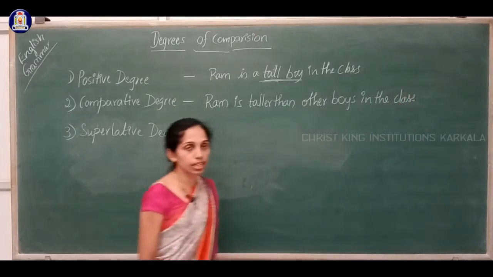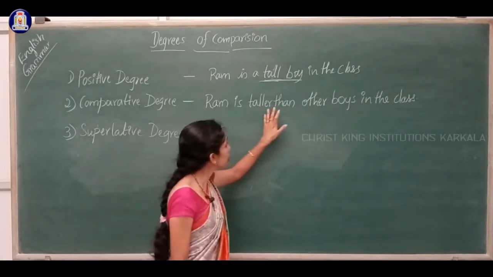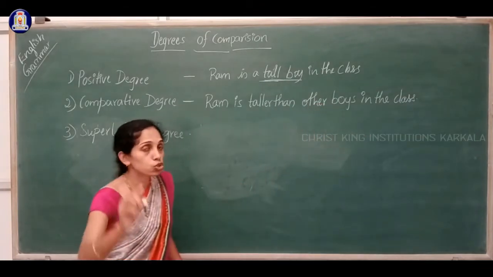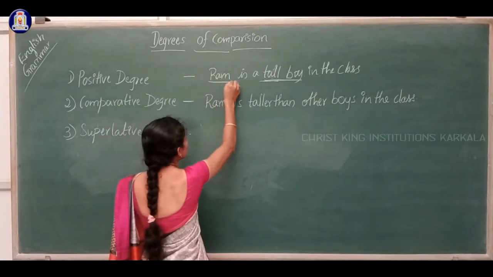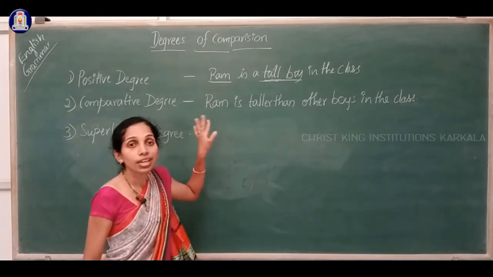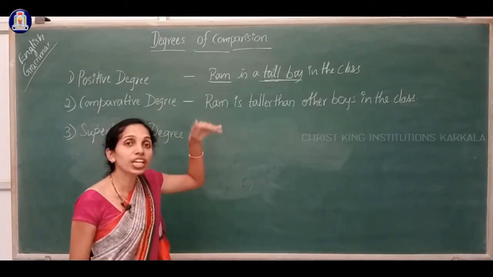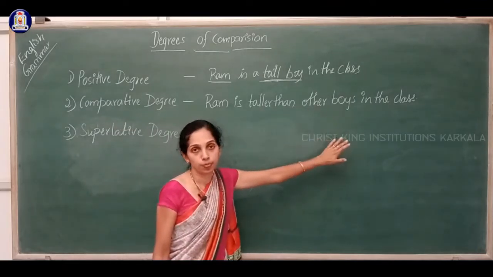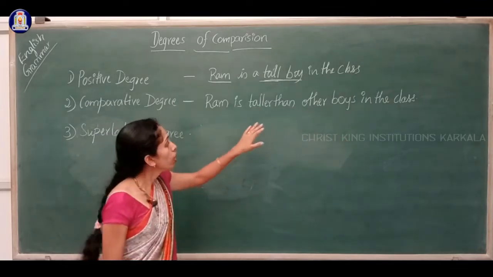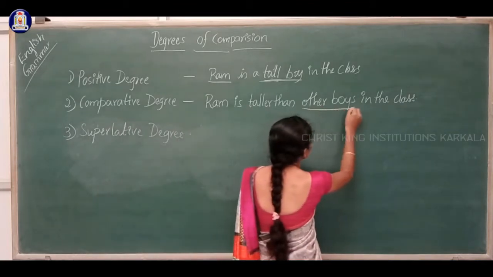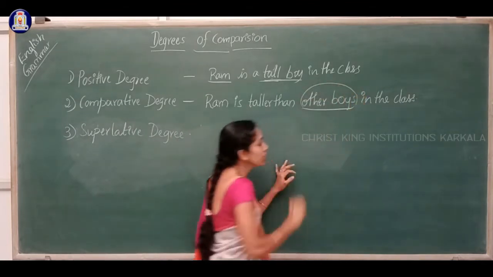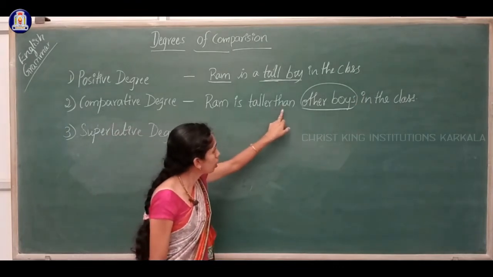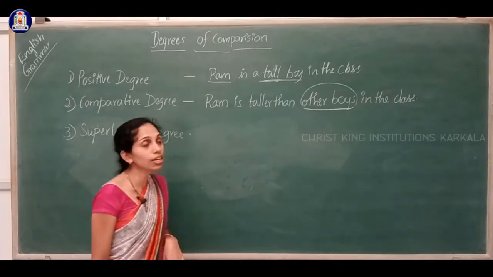See, dear students, in the first sentence we spoke only about Ram. Now we need another person to compare with Ram. So that other person is in the form of other boys. Ram is taller than other boys in the class.